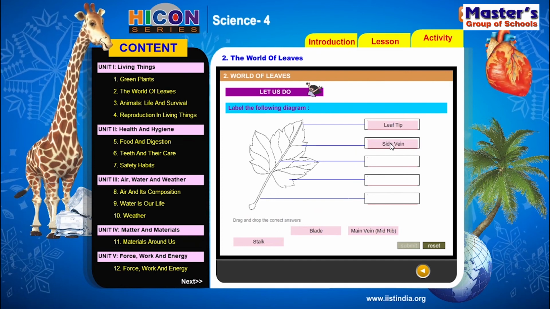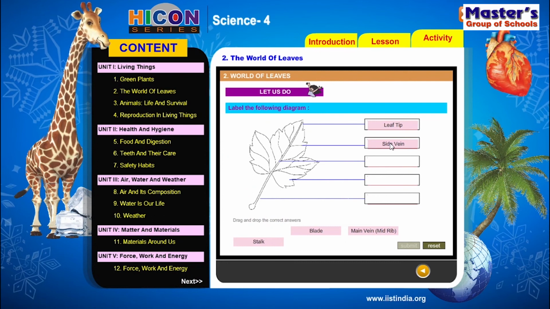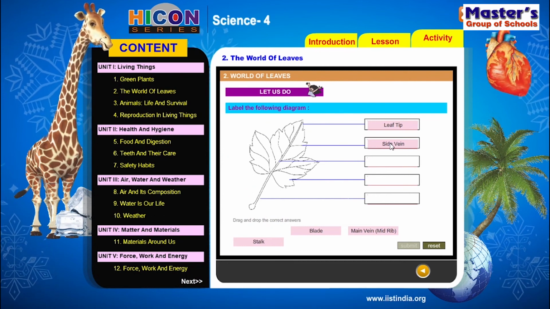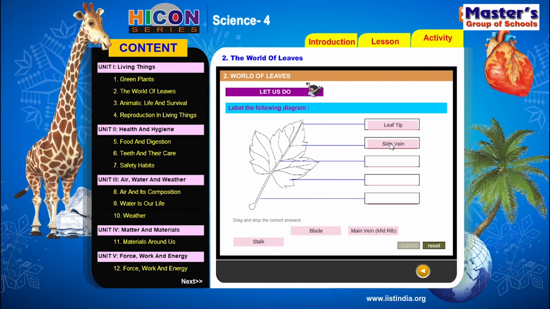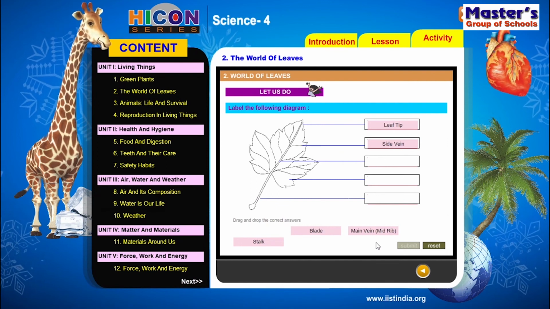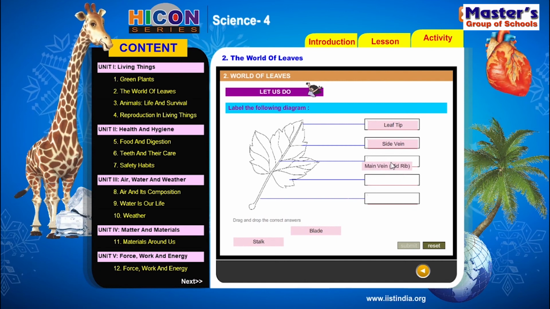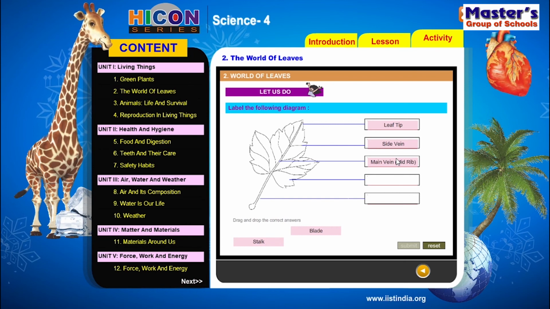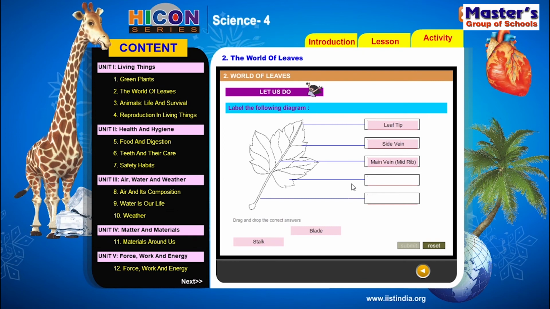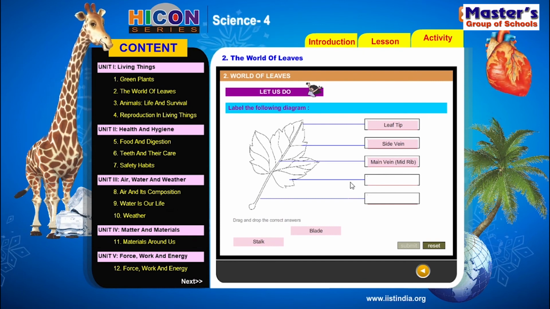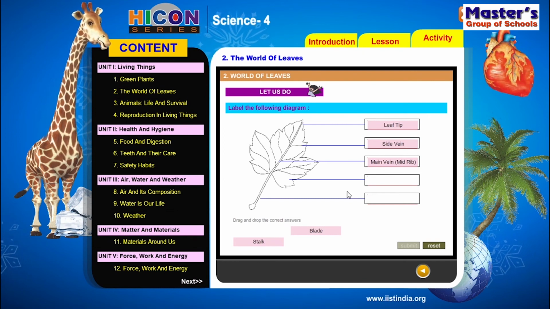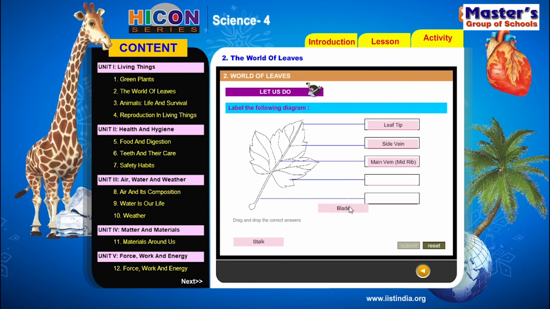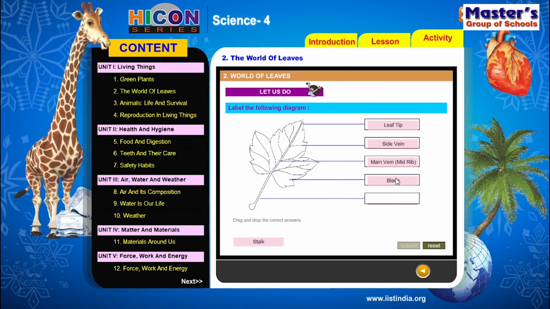Next, see the third one. The third one represents the thick tube which passes through the middle of the leaf. That thick tube is called the main vein. So write the part main vein in the third box. So children, the third part represents the main vein or midrib. And see the fourth one. Here the fourth one represents the blade, because the green flat part of the leaf is called the blade, the leaf blade.